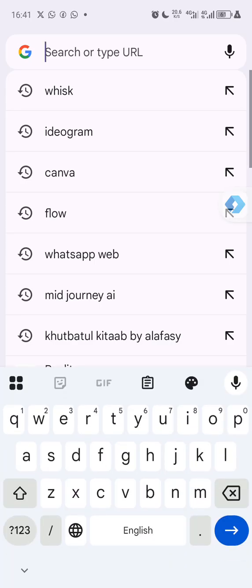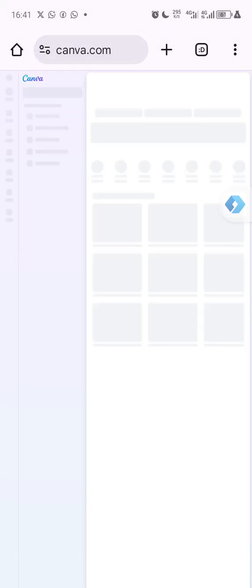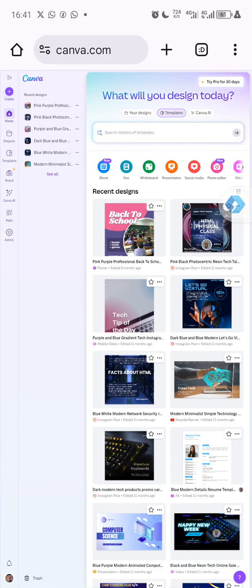For you to start using Canva, you have to register. Go to canva.com, register, create an account where you can have access to Canva to create professional designs. As you can see, I've logged in. I already have an account, so it just takes me to my dashboard directly.